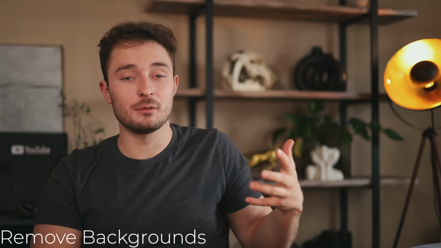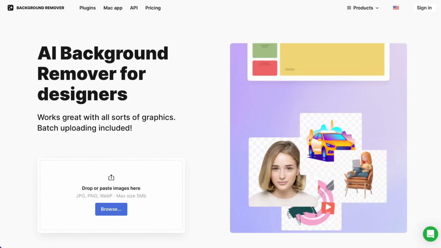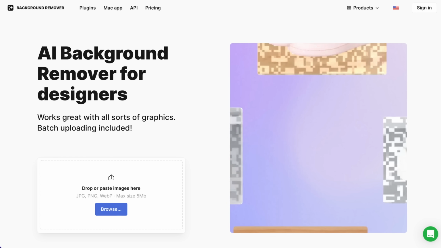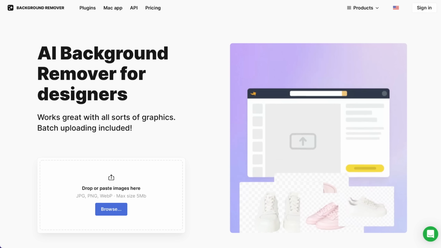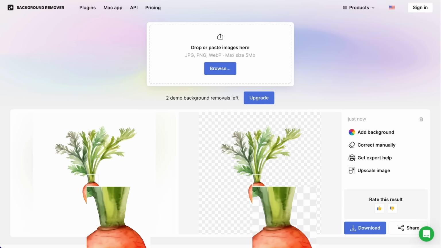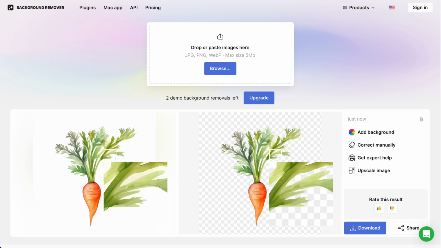But now that the images are upscaled, we'll have to prepare them by removing the backgrounds. And this is super easy to do. There's a lot of free websites that you could use to do this, but this one is one of my favorites. Most of these websites will require you to pay after a certain amount of usage, but there are still free options like Adobe Express. Just sometimes it won't work quite as well. You can see that at least on this example, the background is almost perfectly removed, and the carrot is cut out almost exactly how we would want to print it.